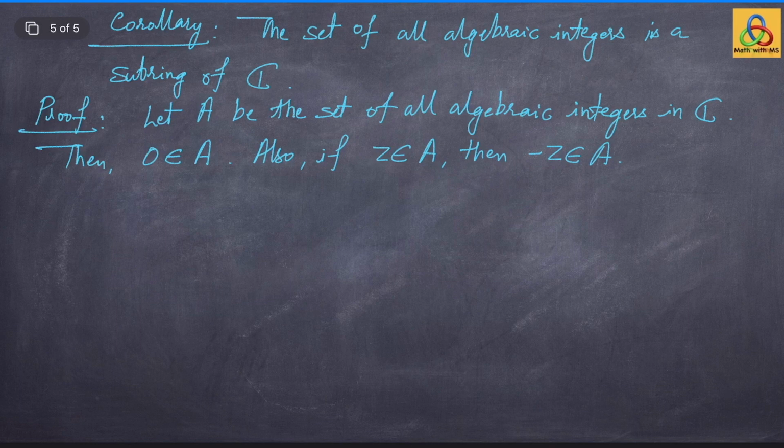So we are going to use the preceding characterization of algebraic integers. Let z, z prime belong to A, be two algebraic integers.